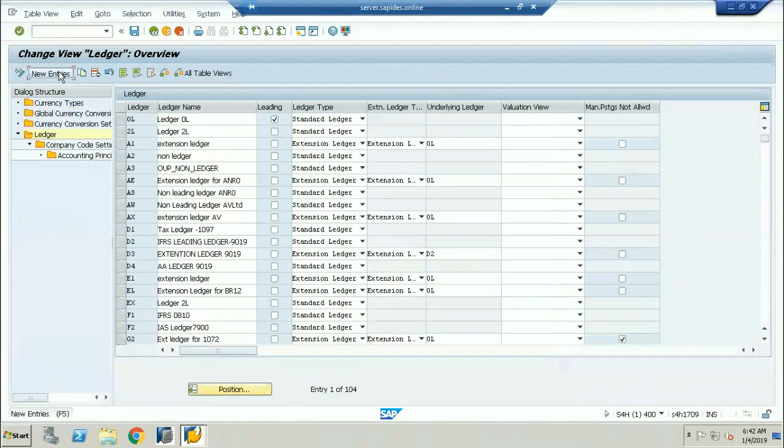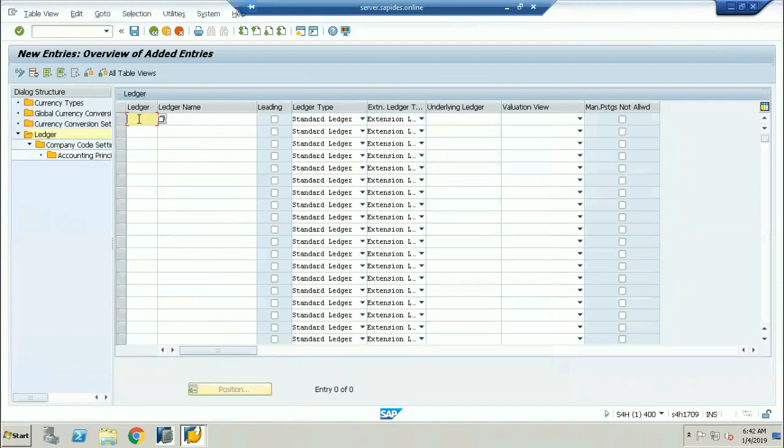Now I'm creating one extension ledger, for example called extension ledger E1. I'm just writing here: extension ledger for regrouping purpose or for restatement purpose. So this is one extension ledger I want to be created.